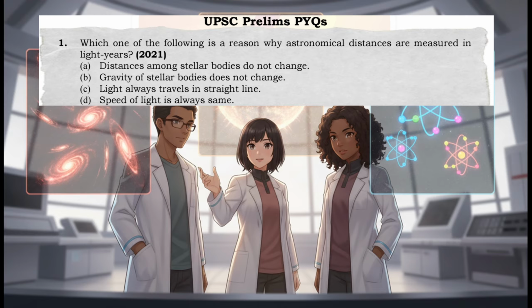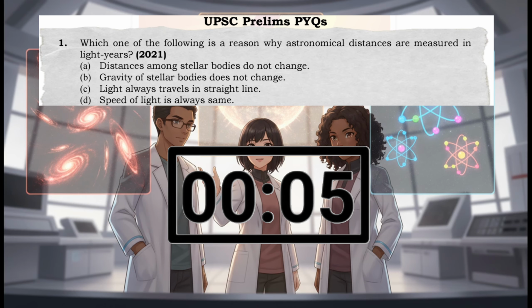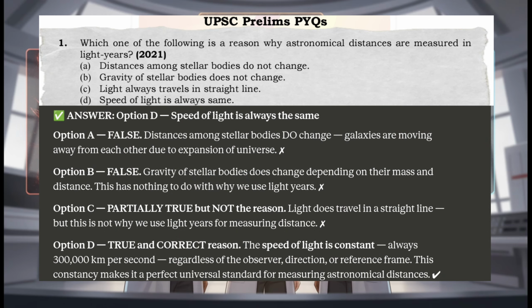Option A, distances among stellar bodies do not change. Option B, gravity of stellar bodies does not change. Option C, light always travels in a straight line. Option D, speed of light is always the same. Pause 5 seconds. Answer, option D, speed of light is always the same.